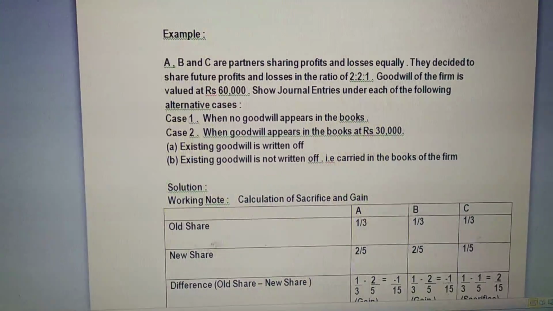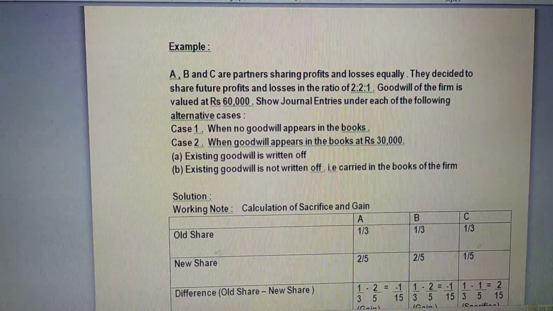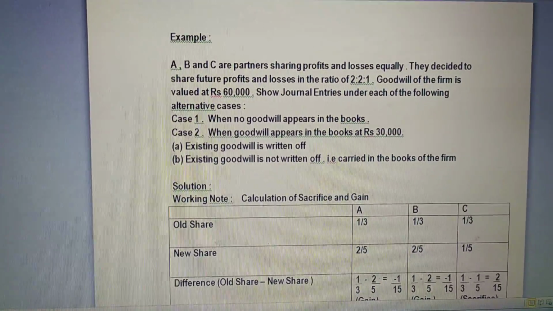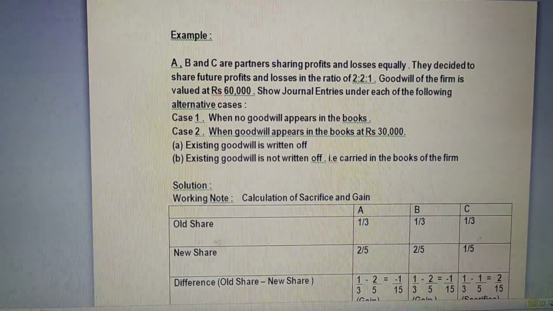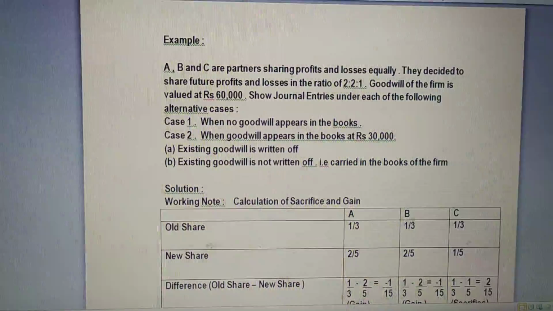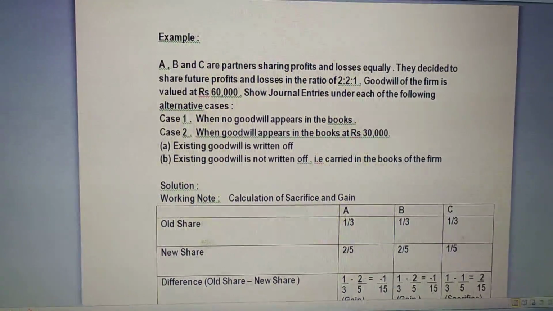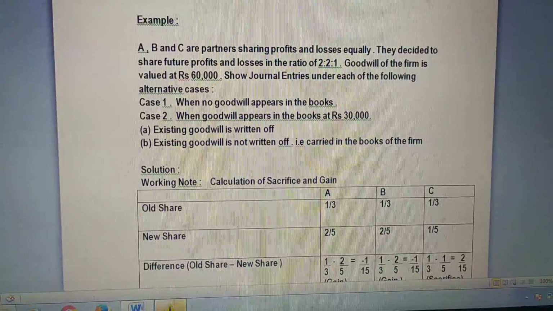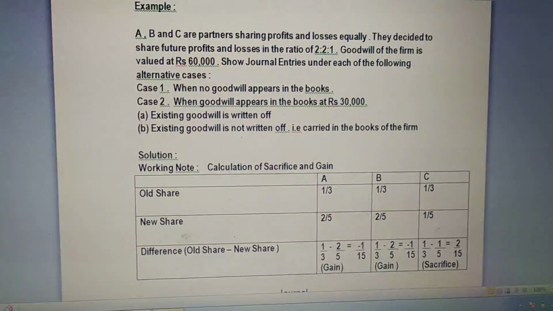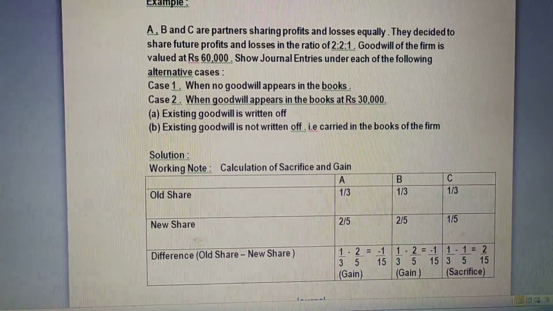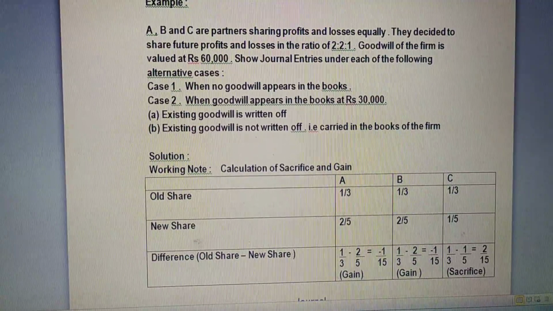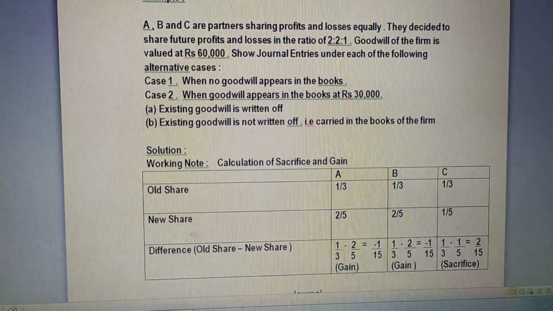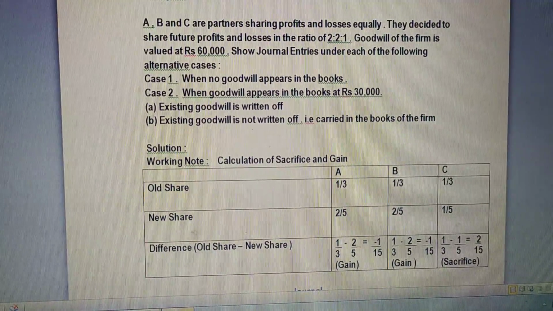So here we have one question related to our topic, that is accounting treatment of existing goodwill. A, B and C are partners sharing profits and losses equally. They decided to share future profits and losses in the ratio of 2:2:1. Goodwill of the firm is valued at rupees 60,000. Show journal entries under each of the following alternative cases.